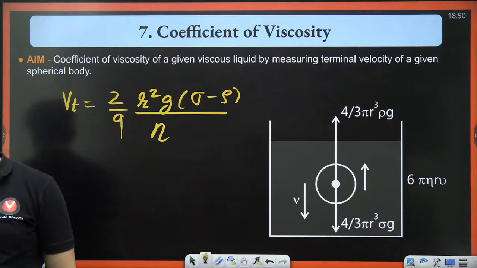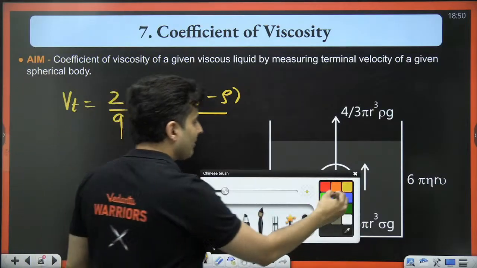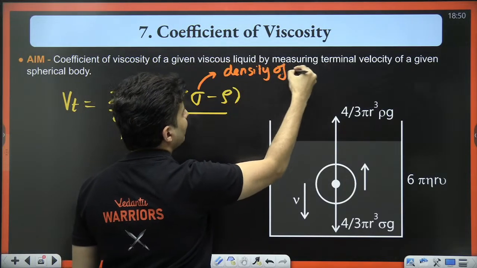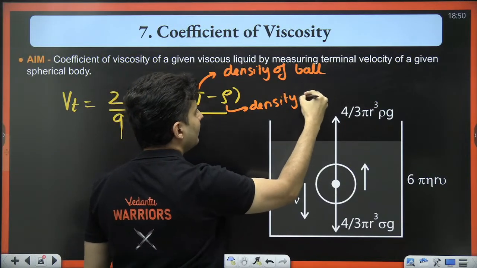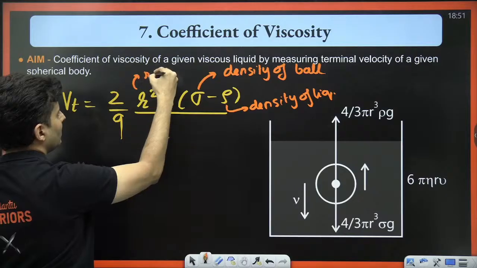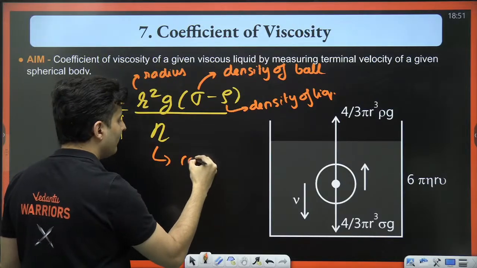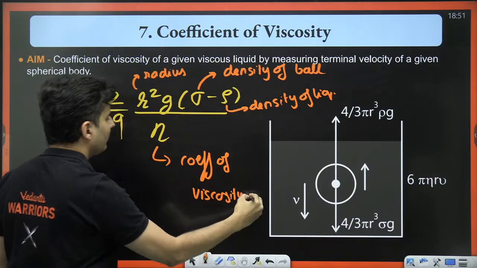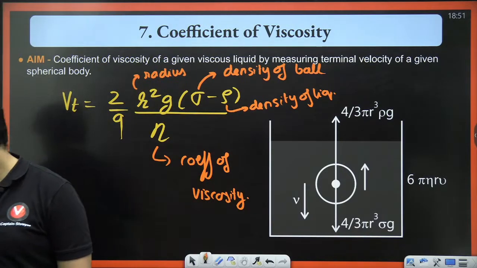Very important, 2 by 9 r square g (sigma minus rho) by eta, where sigma is the density of the ball which is being dropped, rho is the density of the liquid, g is g, and r is the radius of the ball. What is eta? This is your coefficient of viscosity. This will give you the terminal speed. As simple as that. Very simple.